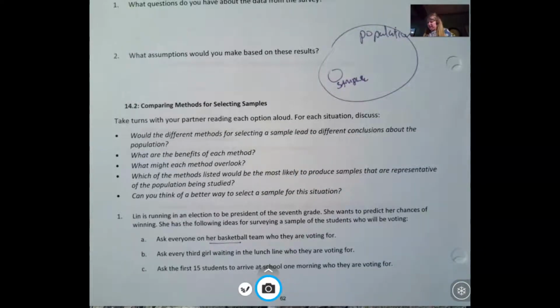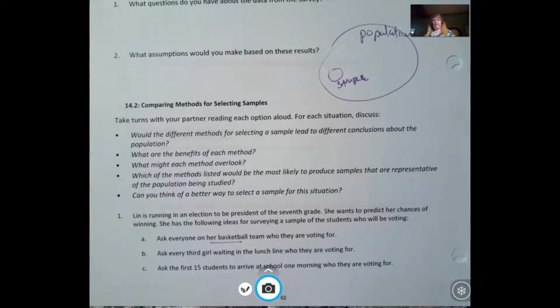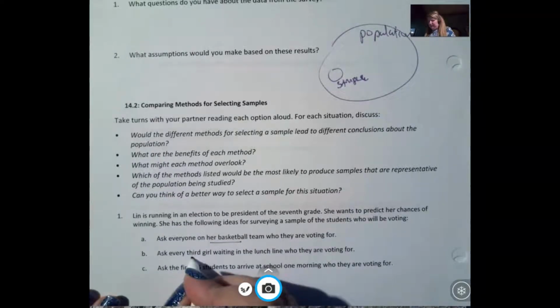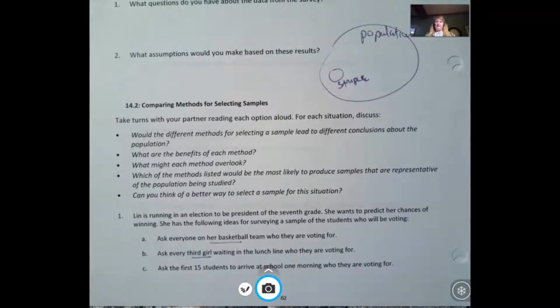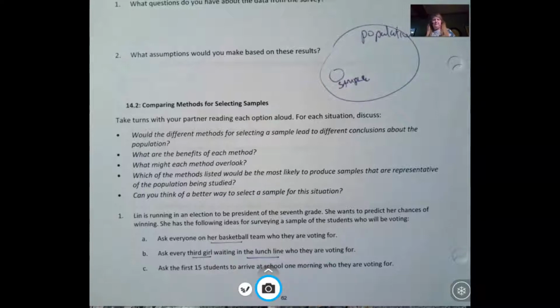It's going to overlook the people that are not on her basketball team, and that is a large bit of the population. So what about every third girl waiting in the lunch line? So if you're only asking girls, then that's biased. That wouldn't be a fair sample. If you're only asking students who are in the lunch line, that's also not fair, because you're leaving out that whole part of the population that does not get the school lunch.